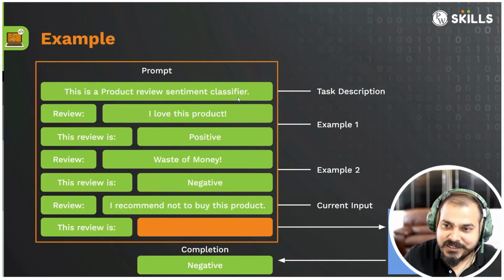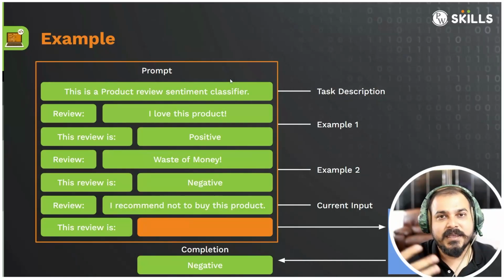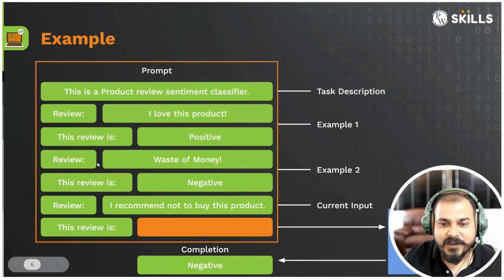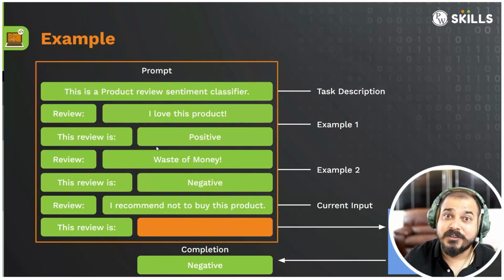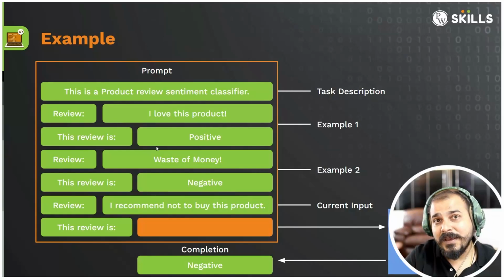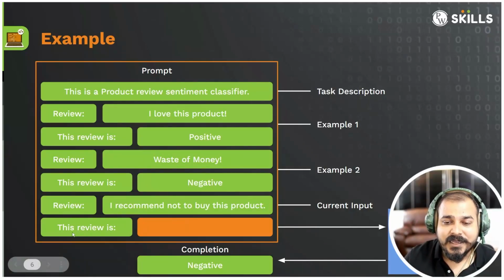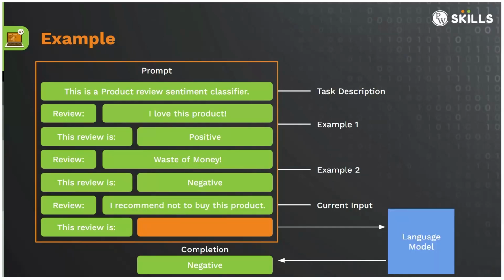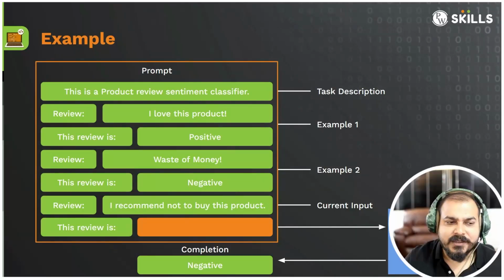Again, you can probably change this based on your creativity. I can say that you act as an AI assistant, probably for finance, for retail domain, and probably explain to me about this, right? So similarly over here, the next review is waste of money. Then again, the review that probably is given by ChatGPT is negative. And similarly, finally, review, I recommend not to buy this product. So these are some examples also I can probably give to ChatGPT so that it will be able to give me the output. So finally, obviously, when I give the last input saying that I recommend not to buy this product, and here you'll be able to see when I pass this to my language model, it will probably give you negative. Okay.